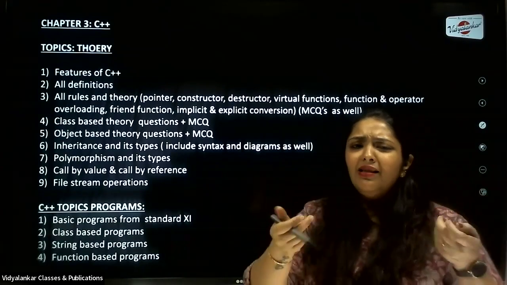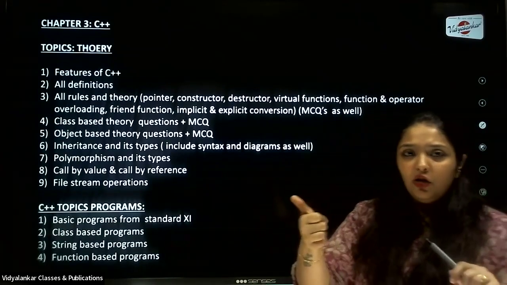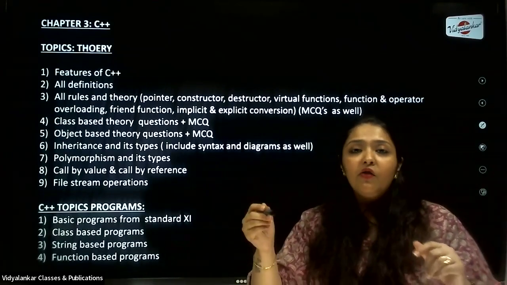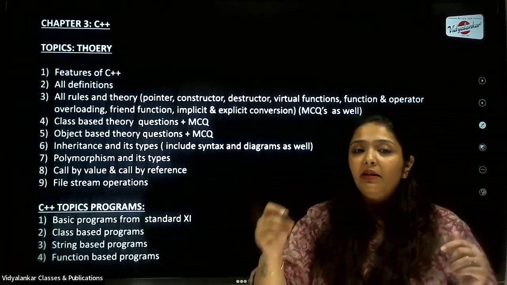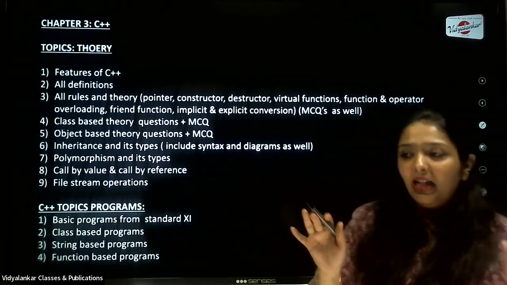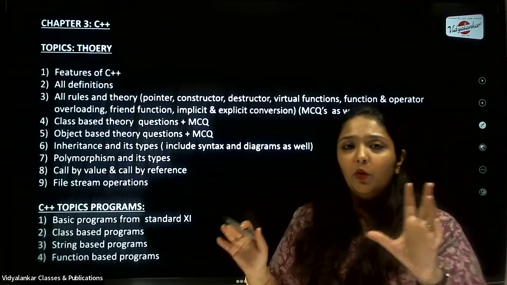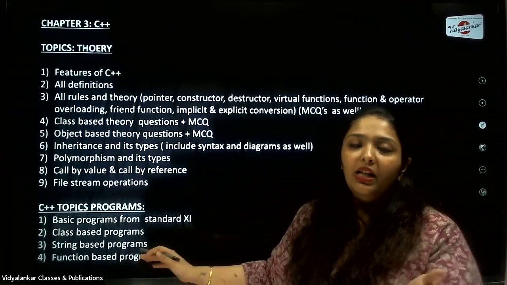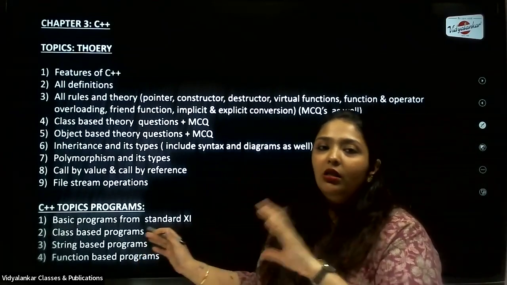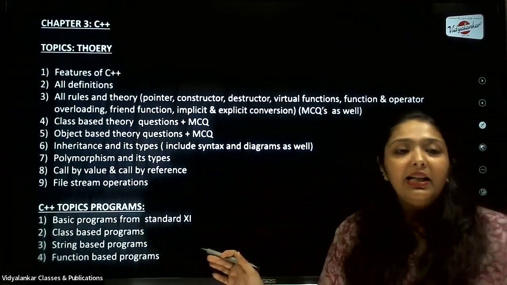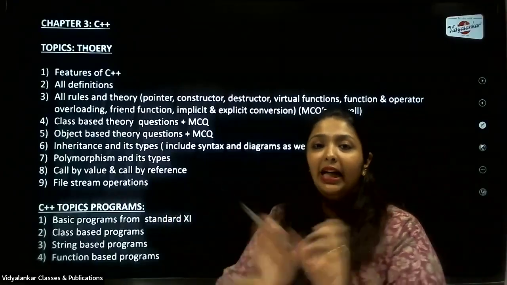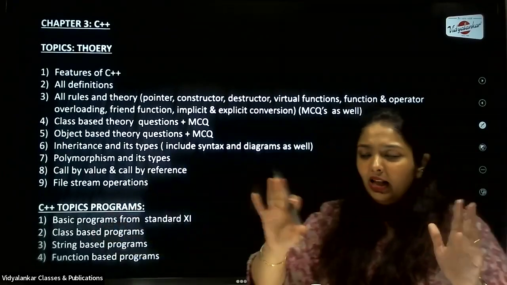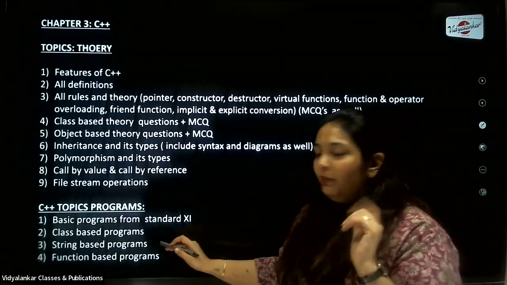All these are simple. If you know the implementation of functions, if you know how a class is created, how a function is created, how an object is created, then you will be able to implement that particular program. So for all standard 11th programs, please make sure you know them thoroughly. Class-based, as I said, they will ask you to find the GCD of a number and create a class and create so-and-so function, say print, or create a function named delete or whatever. That is up to them, so keep that in mind.